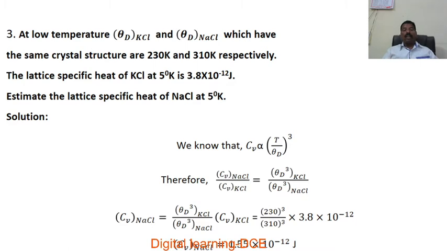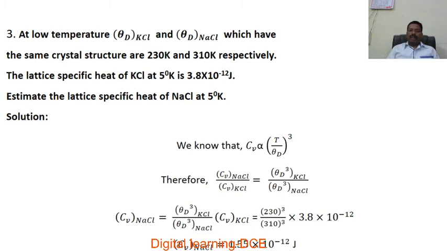Later on we are going to derive the expression for this one. First we have to find out the specific heat capacity of NaCl crystal. Later we have to use that to solve for the lattice specific heat of NaCl at 5 degree Kelvin. For that, we are going to use the formula theta D cube KCl divided by theta D cube NaCl.